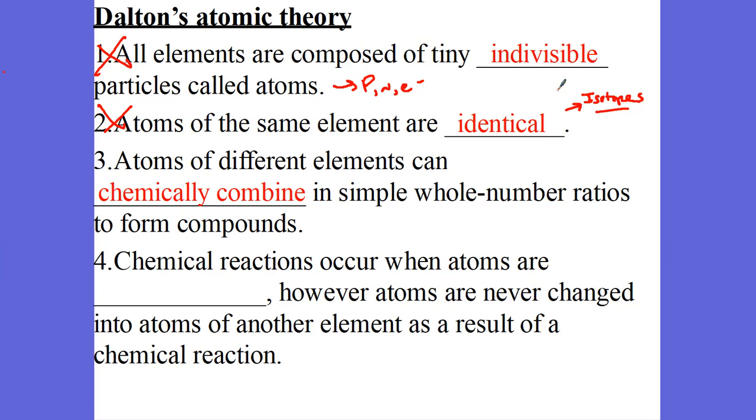We do have simple whole number ratios. There are some exceptions at different times in the definition, the clear definition of this. But think about something like H2O. There's two H's and one O. And his fourth theory said chemical reactions can occur when atoms are rearranged. So when a chemical reaction happens, we break bonds, we form bonds, we rearrange these atoms. We don't lose, we don't gain any atoms.